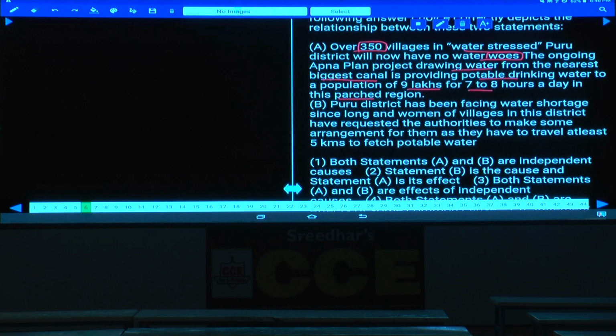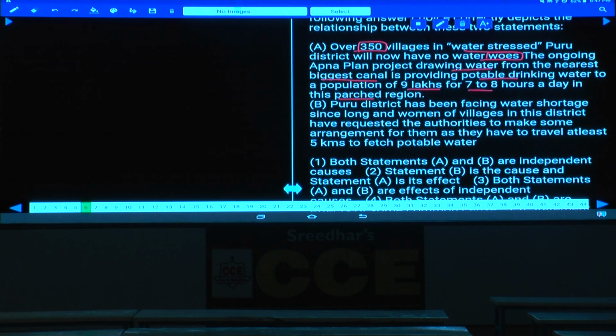Yes, what do you mean by this one, parched region? Parched means, what do you mean by the word parched? Parched means very thirsty, dry, hot. Isn't it? Guntu endipotundi antaru chusara? That's what we mean by parched. Clear? Parched region. Now sir, earlier these 350 villages used to suffer a lot, okay, because of very less drinking